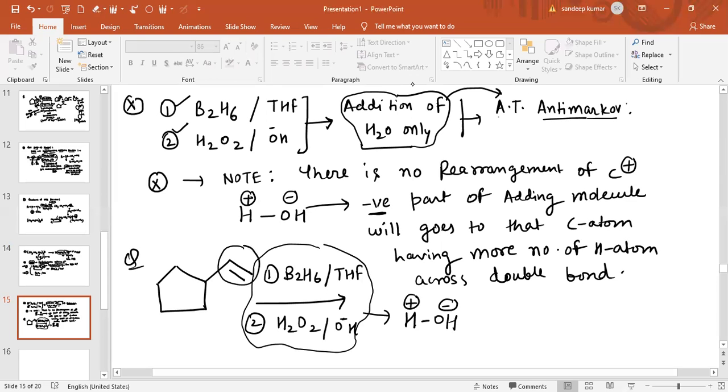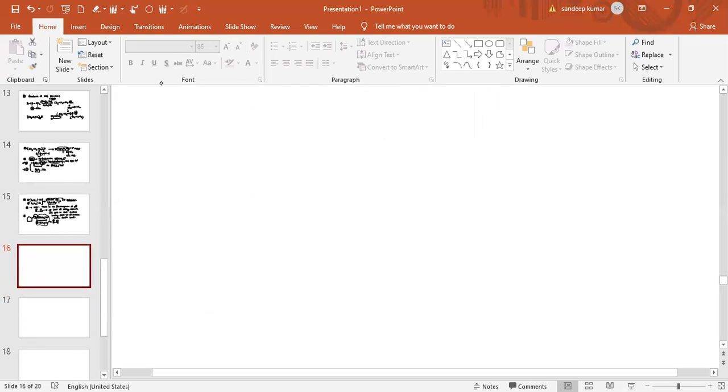Now you can easily say the product obtained is basically, you can easily identify if double bond is present in these two carbon atoms. On this carbon atom there is only one hydrogen, while on this carbon atom there are two hydrogen atoms.